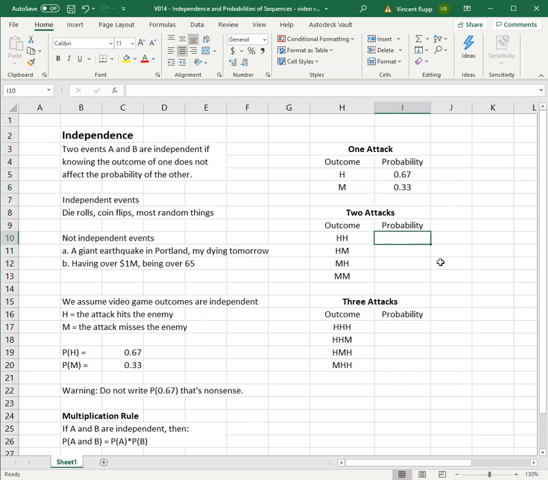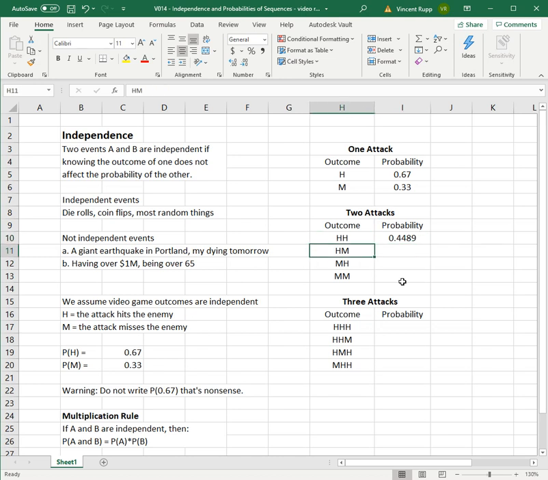But then we can make it more complicated, and we can say, okay, if you have two attacks on an enemy, what's the probability you hit with both of the attacks? So that's the probability of a hit and a hit. So instead of A and B, it's H and H. So to calculate that, we do probability of H times probability of H. We know the probability of H is 0.67. So to calculate this, we just do 0.67 times 0.67, like that. And we get 0.4489. So a little under a 45% chance of hitting with both attacks.